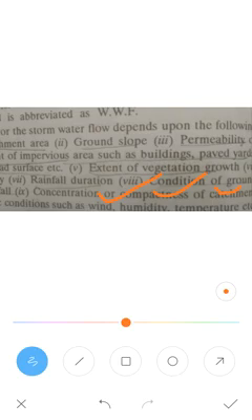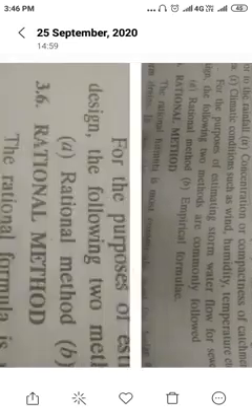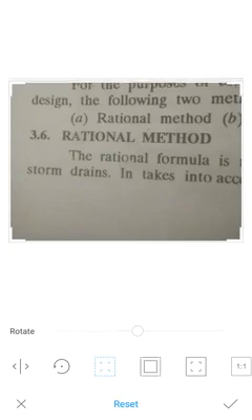So this is about the various factors that runoff depends upon, which I have explained. Next I will go for the two methods which I told: one is the rational method, another is the empirical method. So what is this rational method?